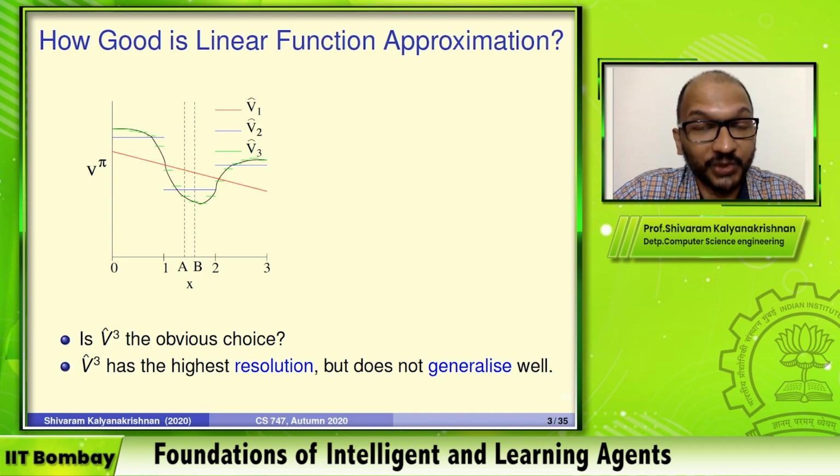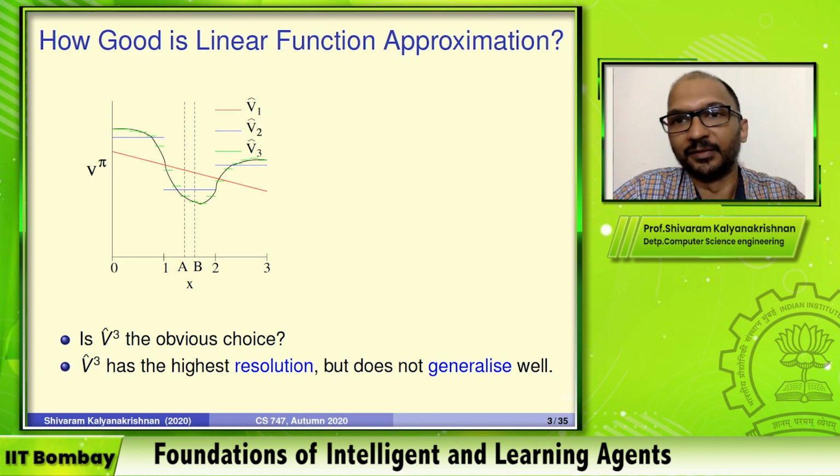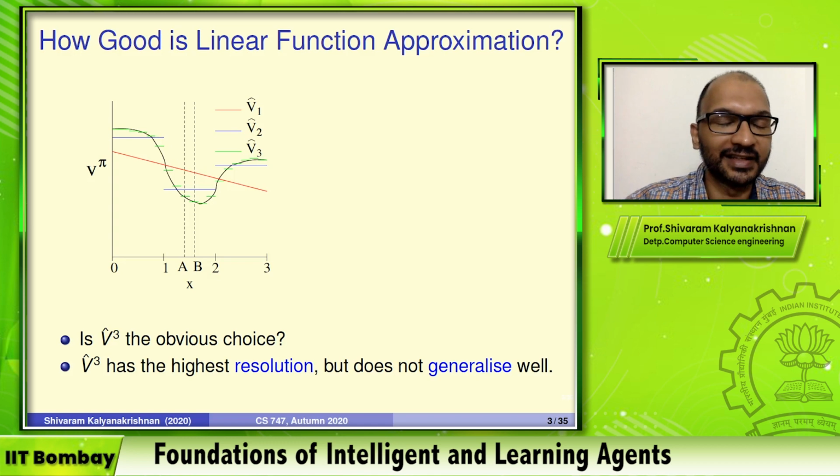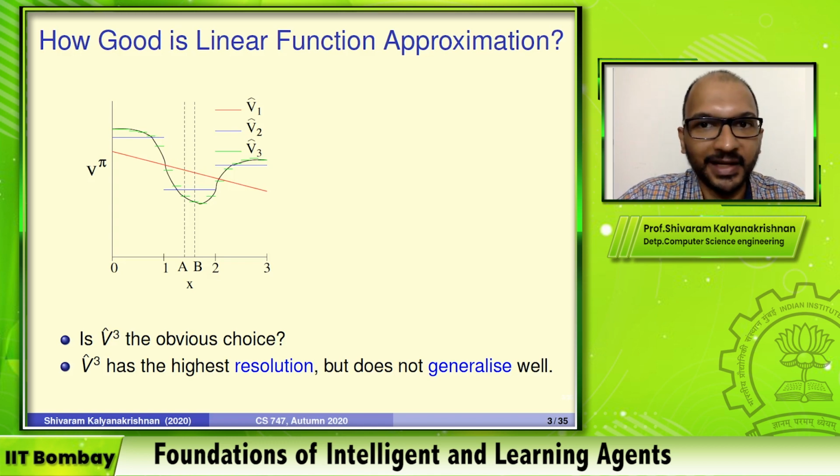Is that good or bad? So in general, you would like to generalize. See, we're in a scheme where you can have a very large number of states, right? You might only have a finite amount of data, or the amount of time you have for gathering data might be limited, and with what little you have, you must try and learn something meaningful, even for states that you've not visited, right? Clearly, that will happen with V-hat2 better than it's happening with V-hat3, right? Because you make an update for A, it's using the same weight as the one for B, right? So V-hat2 will generalize and V-hat3 will not, and this does make a difference in practice.